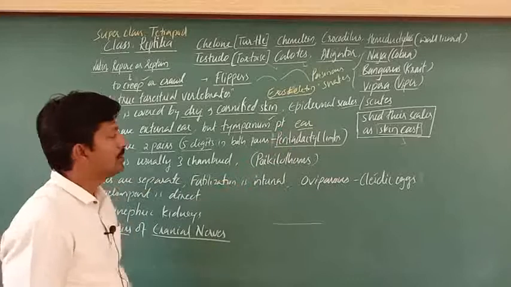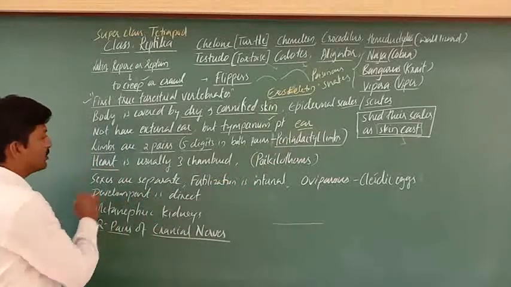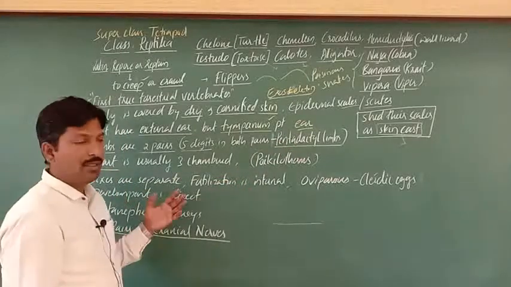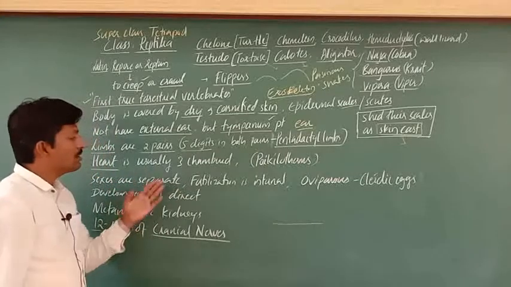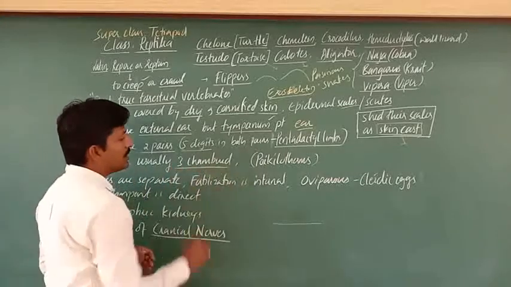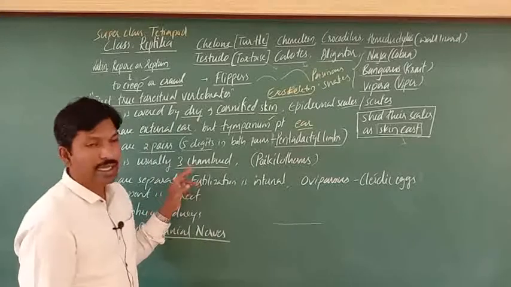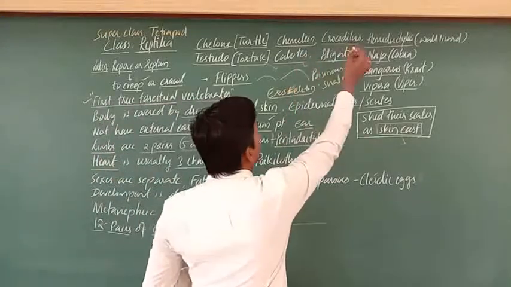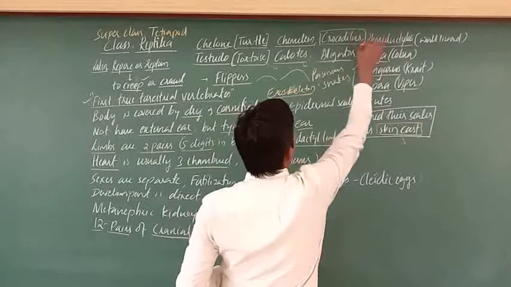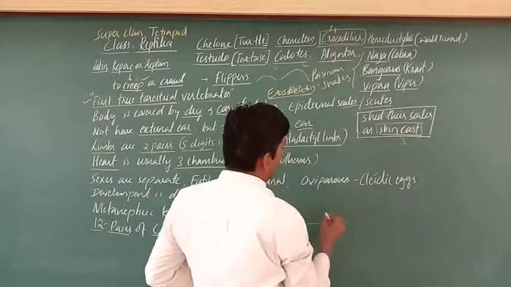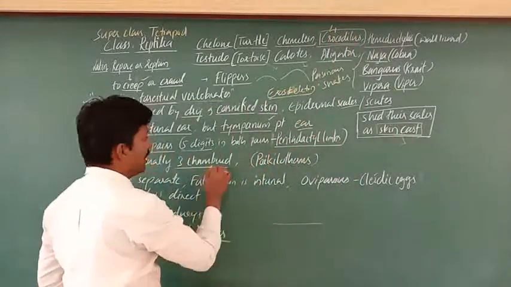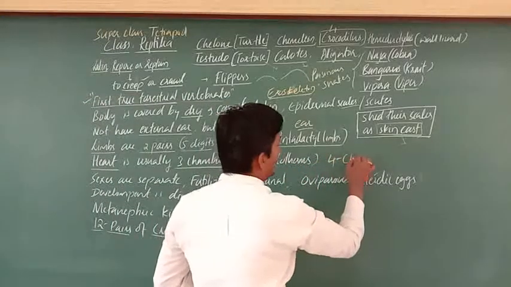Pentadactyl limbs, right? Next, heart. As we know, the heart is ventral. Usually it is 3 chambered, but in the case of the crocodile, it is four-chambered.